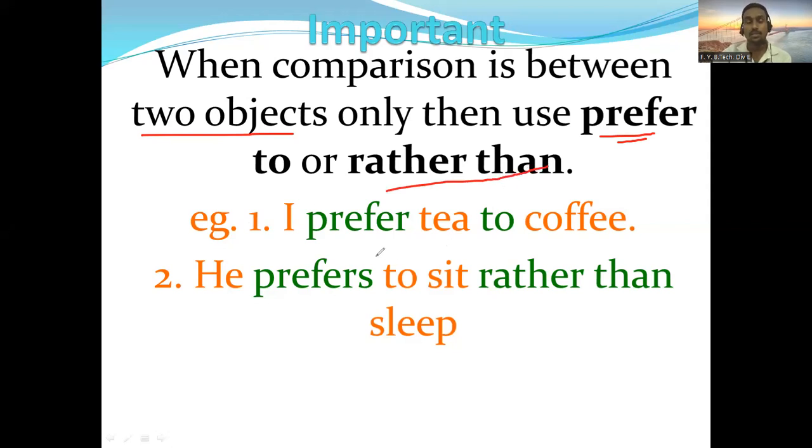See some examples here. I prefer tea to coffee. Here you cannot say I prefer tea than coffee. You cannot say only than; you can just say rather than. Another example is: he prefers to sit rather than sleep. Here you can interchange, so you can say I prefer tea rather than coffee, or he prefers to sit rather than sleep.